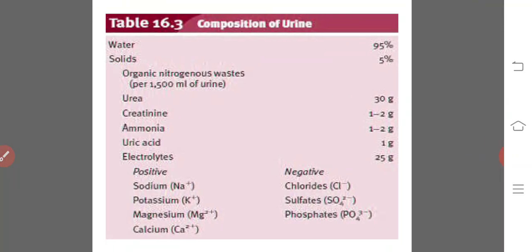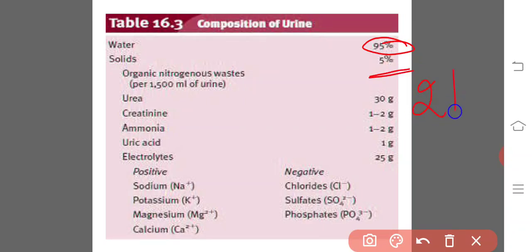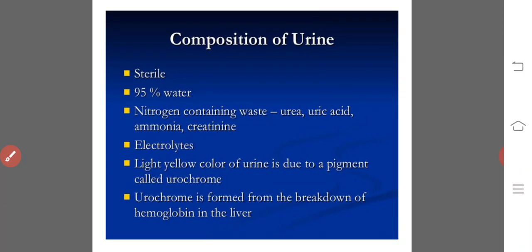If you observe the composition of urine, 95% is water and the remaining 5% is solids. Out of this, 2% is urea that gets excreted out. So it is almost sterile.